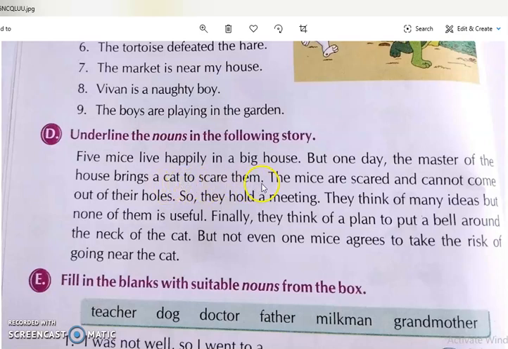To scare them. Like this you read the rest of the sentences and underline the nouns and try to do it by yourself. I will send the answer today in Teno. So you check the answer, whether you had done it properly or not.